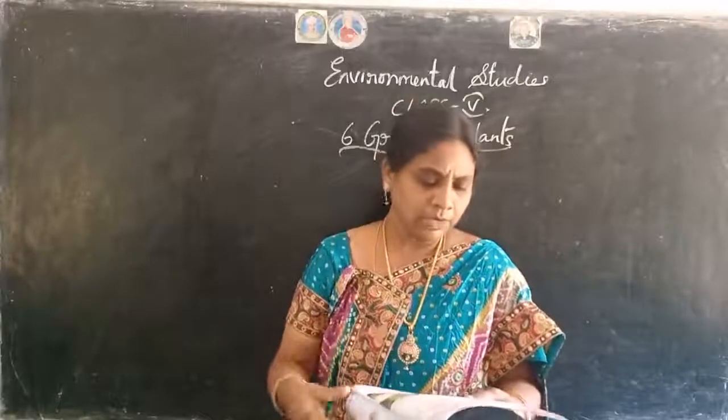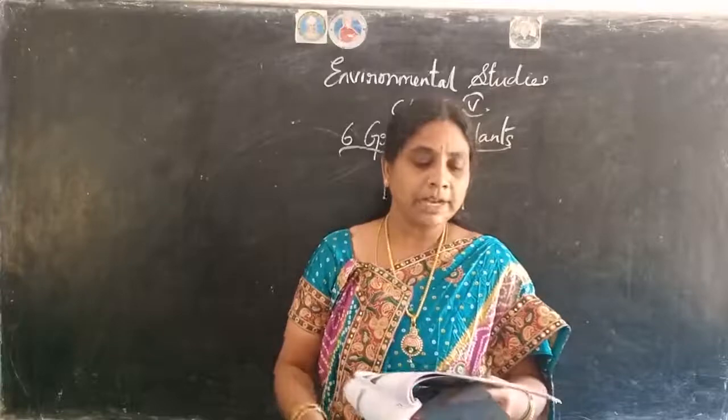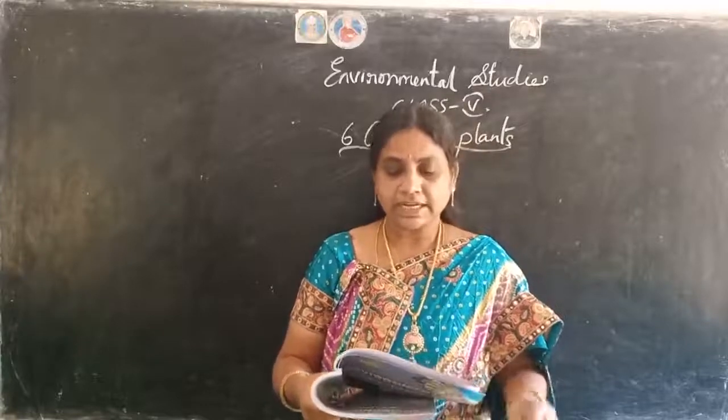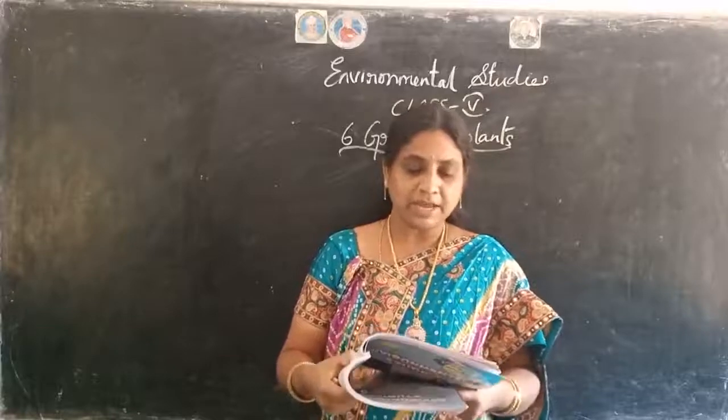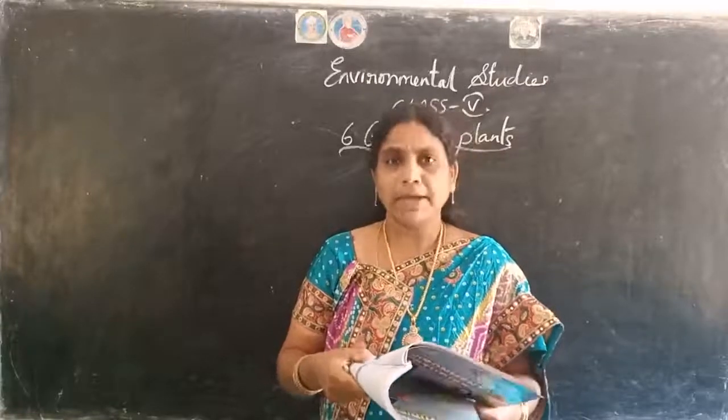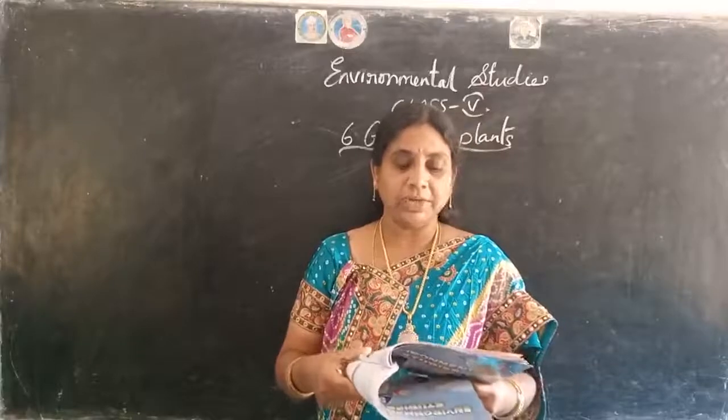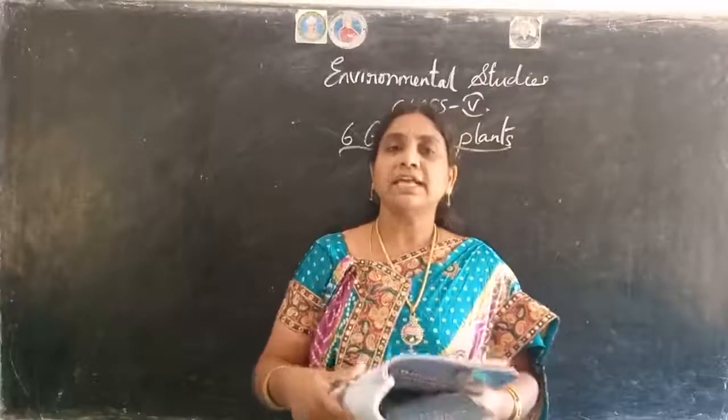Okay, now here seeds. Most plants grow from seeds. Seeds are contained in fruits. Some fruits have only one seed. Others may have a few seeds or many seeds. Mango, rice, beans and wheat grow from seeds. So these are the examples.